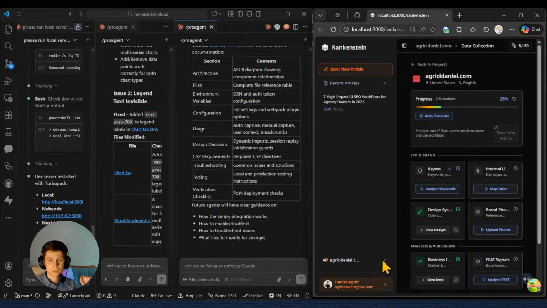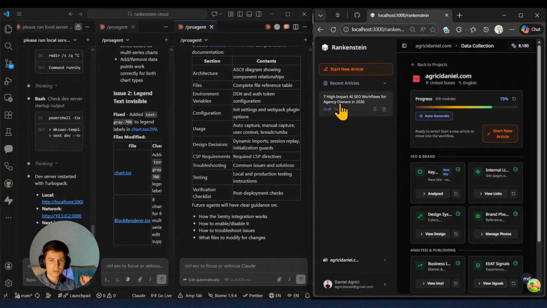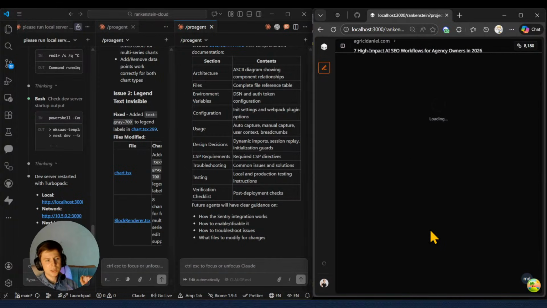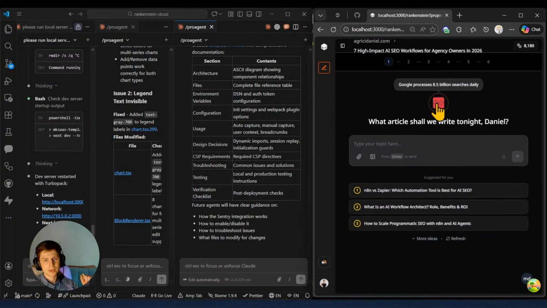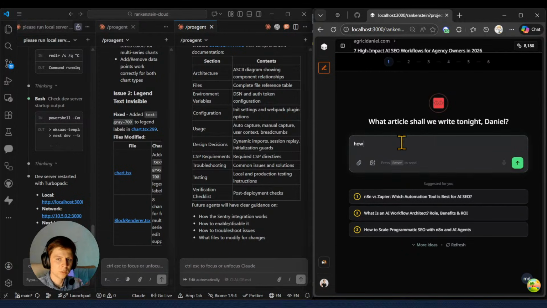Loading, boom. We have all the information here. Perfect. I will start a new article. I will also connect here. And let's see. Here we have the overall process. Here we have the little Rankenstein. Here we have: what is an AI workflow architect, how to scale programmatic SEO, how to create top ranking blogs that will be cited by AI in 2026.